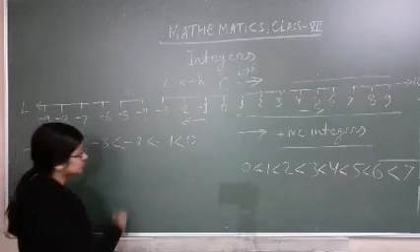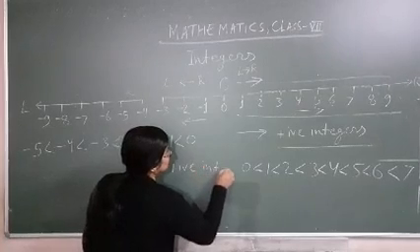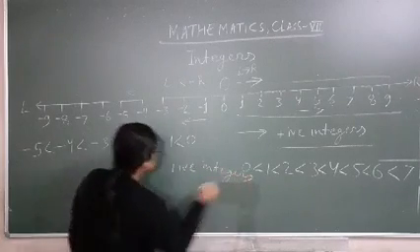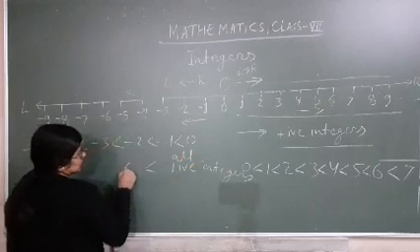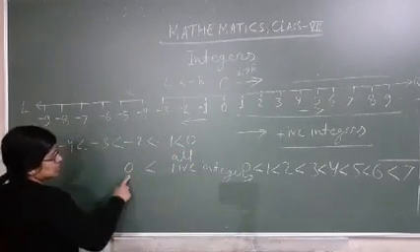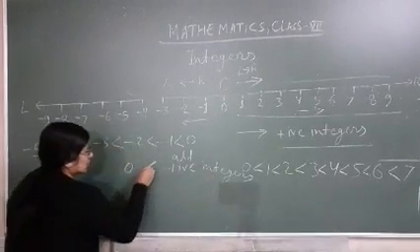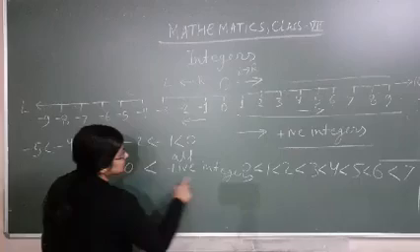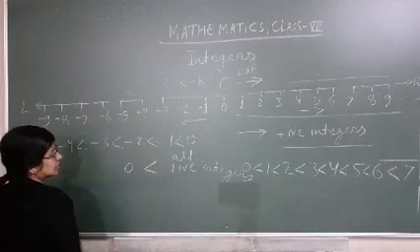Getting? All positive integers are greater than 0. The arrow represents the smaller number, the open side represents the greater number. So all positive integers are greater than 0.